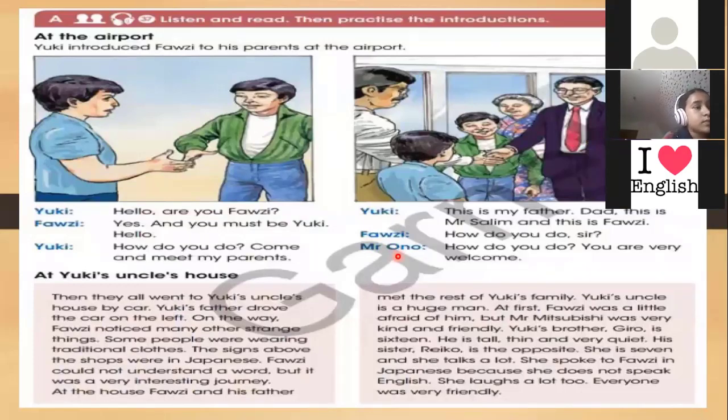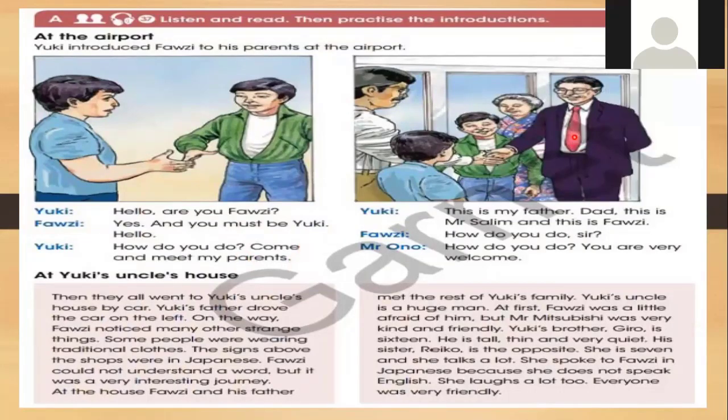Hello, are you Fauzi? Yes, and you must be Yuki. Hello. How do you do? Come and meet my parents. This is my father. Dad, this is Mr. Salim, and this is Fauzi. How do you do, sir? How do you do? You are very welcome. Yes, thank you so much.